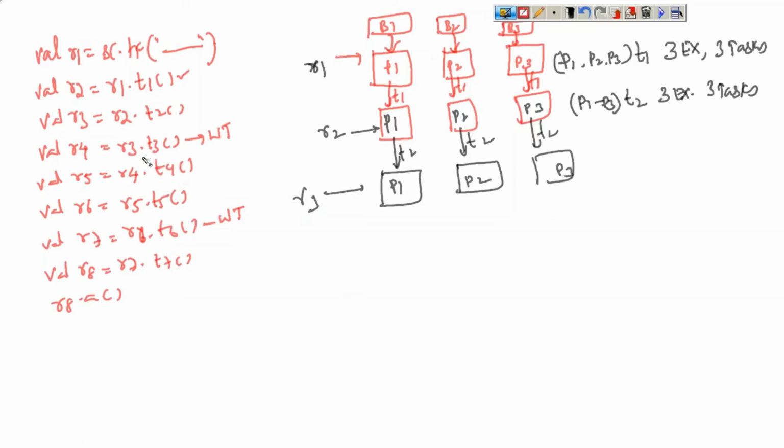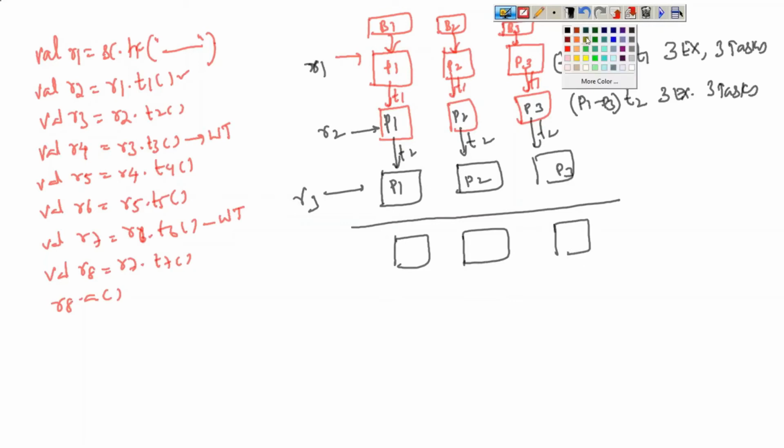And on R3, what is the operation that is performed? A wide transformation is applied on it. So in this case, what happens is new partitions are created, but the data gets interchanged. Interchanged in the sense the data gets swapped. Why? Because it's a wide transformation. A wide transformation is nothing but the data has to involve shuffling. So the data may be shuffled from one partition to another partition.